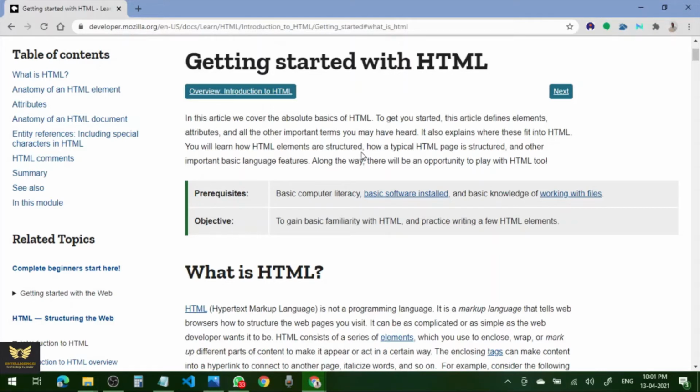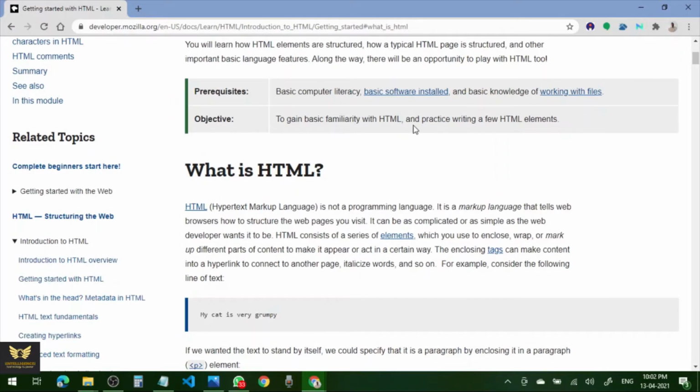You will also learn how the basic elements are structured and how a typical HTML page is structured, and other important basic language features in HTML. And there will be an opportunity to play with an HTML tool. We need to practice HTML while we learn. The objective is to gain basic familiarity with HTML and practice writing a few HTML elements.